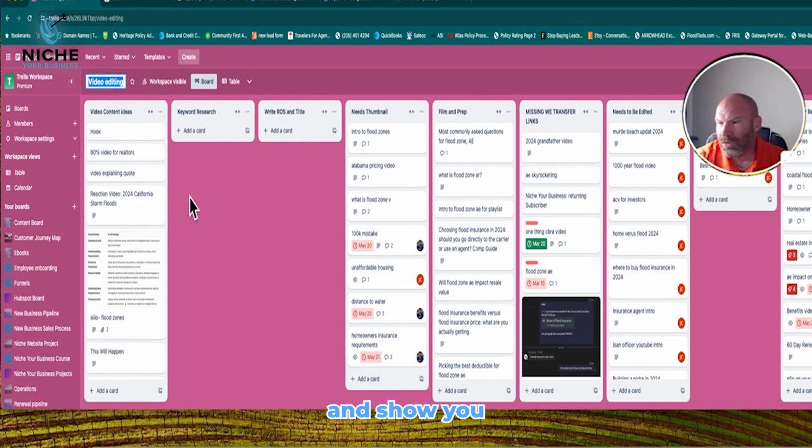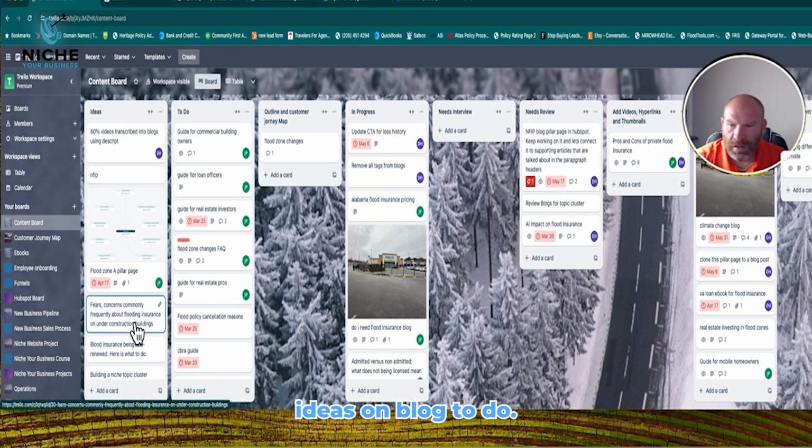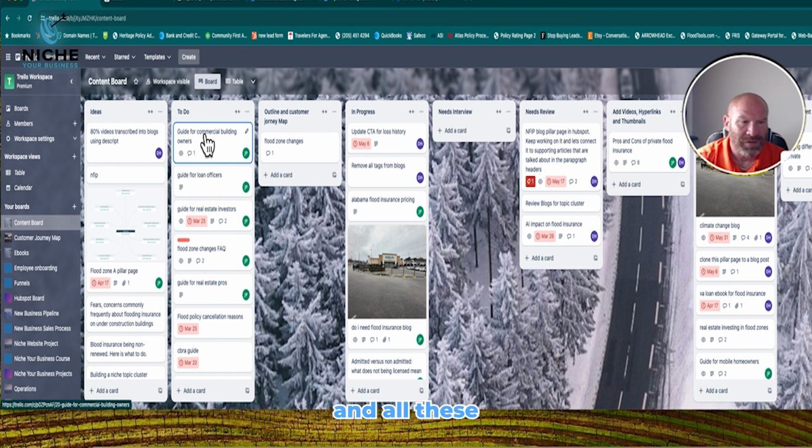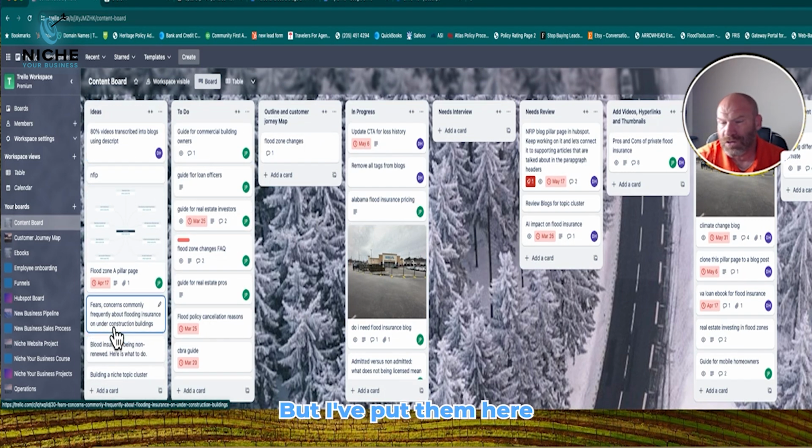Now I want to go and show you what content looks like. Once again, ideas on blog, to do. Maybe I'm doing an outline in the to do and I'm doing my research and all these different things, the keyword research to understand what people are searching for. And I've got it right here in the outline. Not all ideas are going to work their way through here. I might have ideas here that I don't want to waste my team's time with, but I put them here so I don't forget about it.